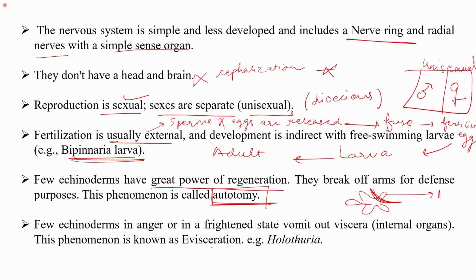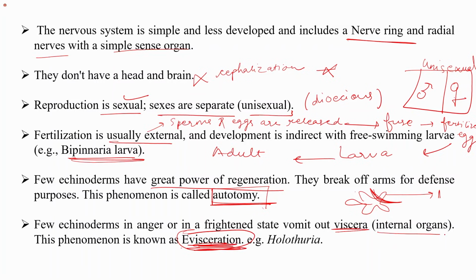One of the very important, very exciting characteristics of the echinoderms is evisceration. As the name suggests, evisceration. So sometimes echinoderms, in an anger condition or in a frightened state, vomit out the viscera. So viscera is what?